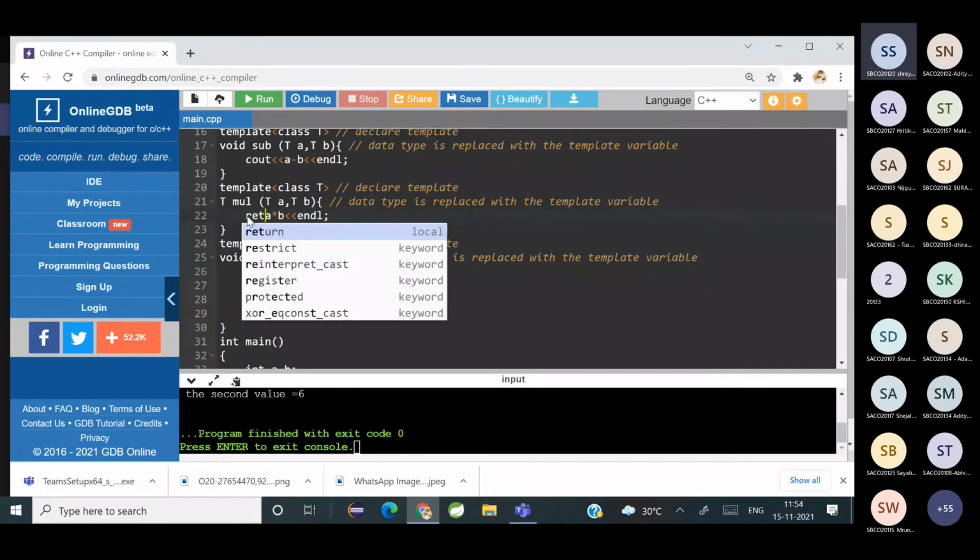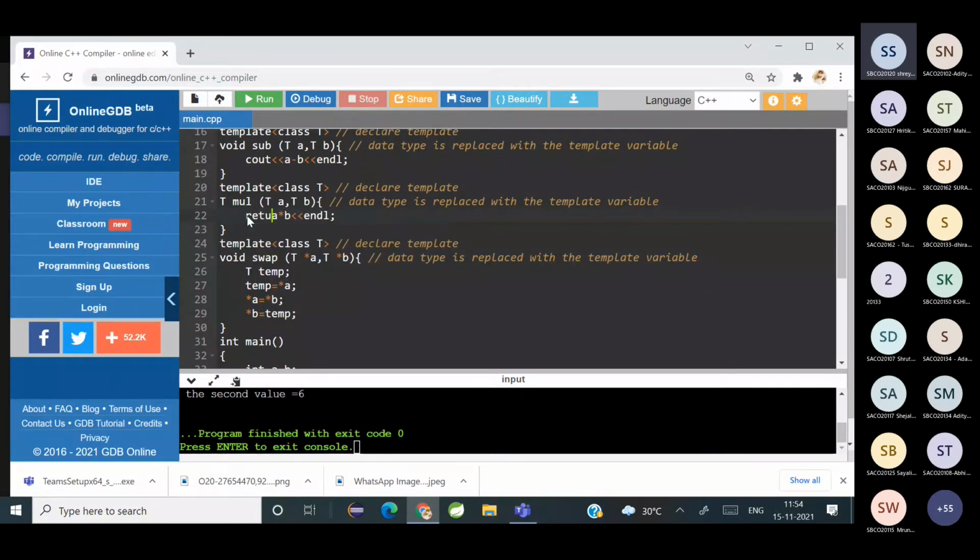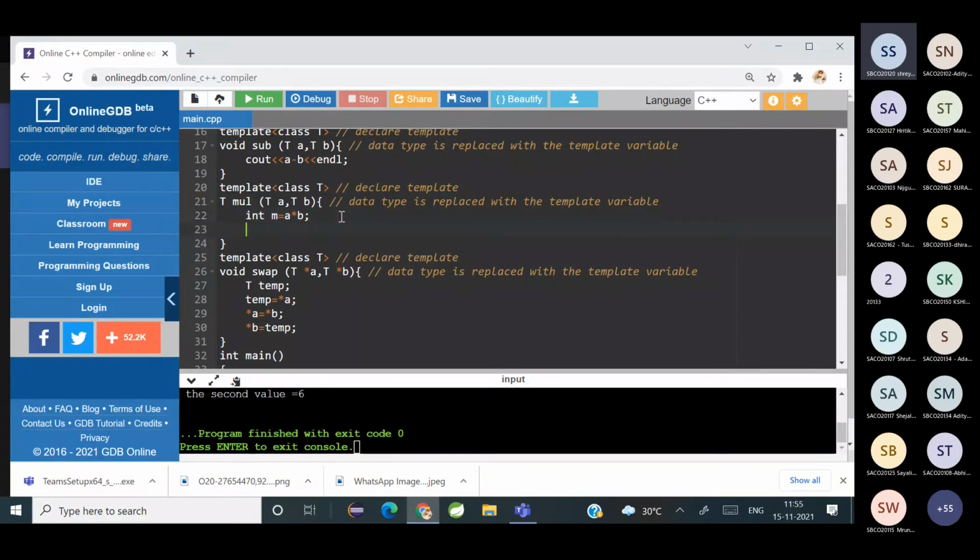I will write return. Say suppose int m is equal to a into b, and here I do return m. So m is of what kind? It is of template type. So I will return a t.